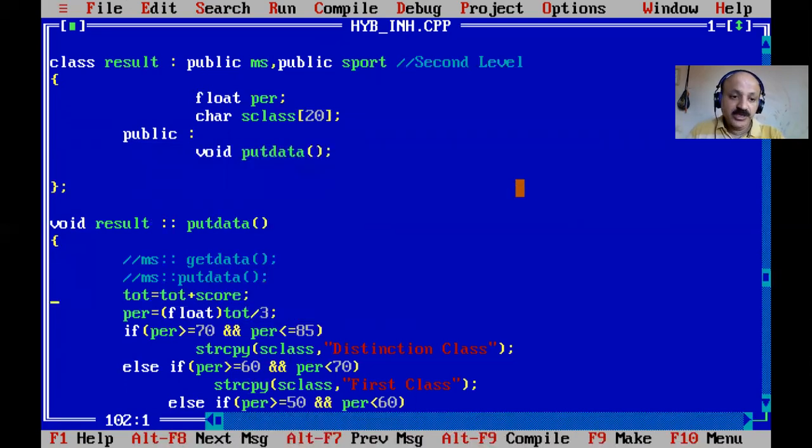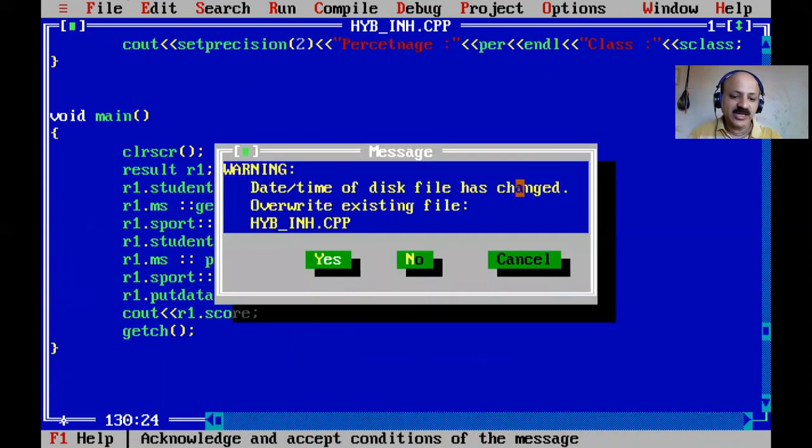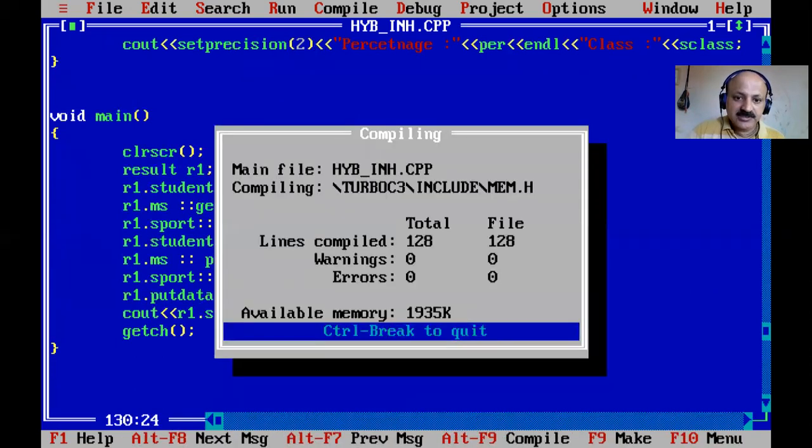So if you test here, first I give one error. I directly print score, using cout, and we can print that variable, if possible or not, since it is a protected member. So yes, let us compile.